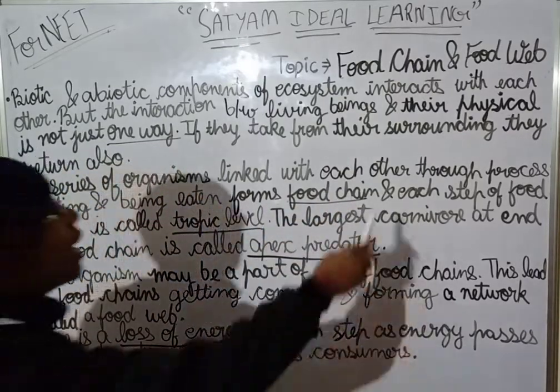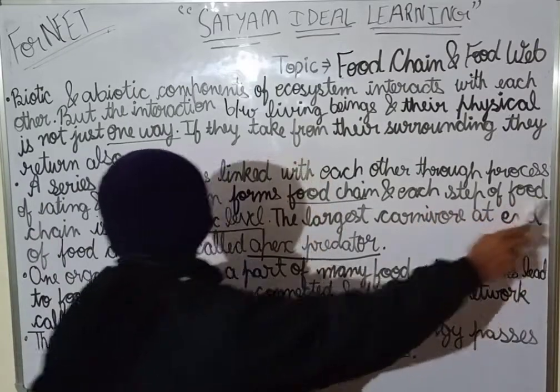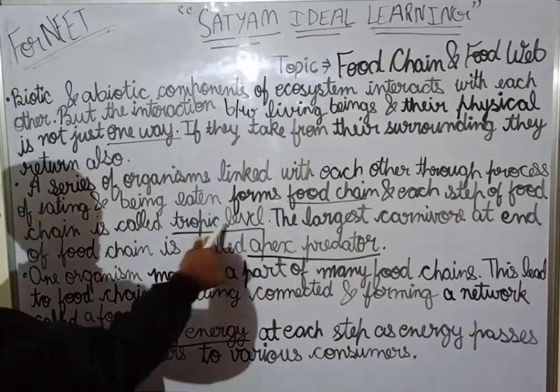Clear this thing? Now, each step of food chain is called trophic level.